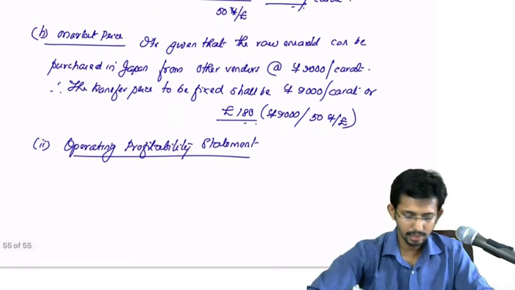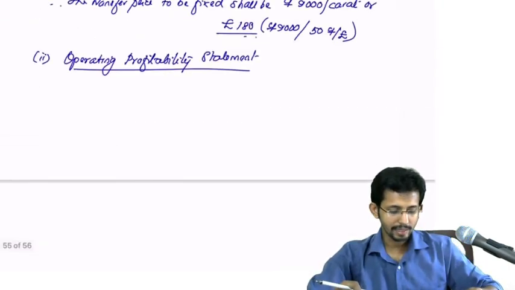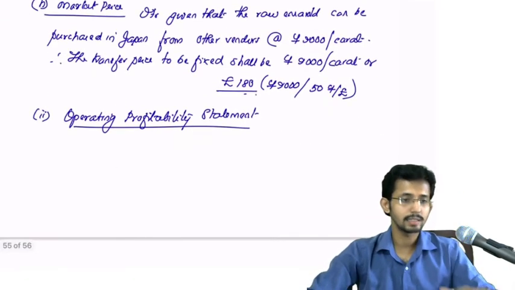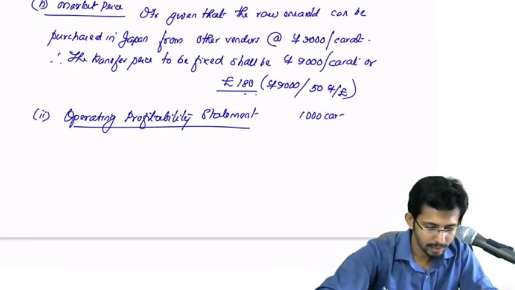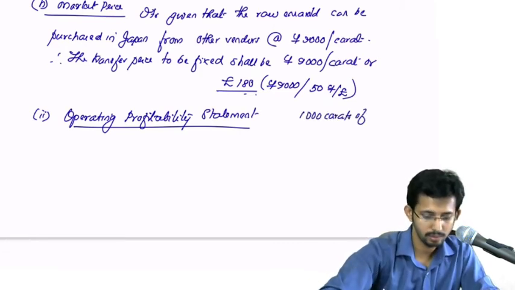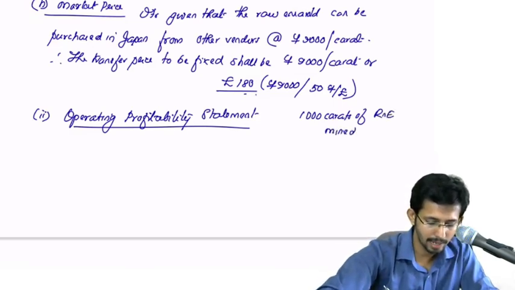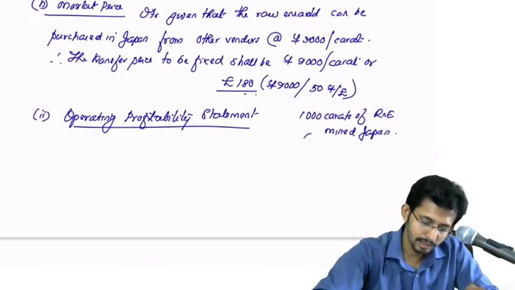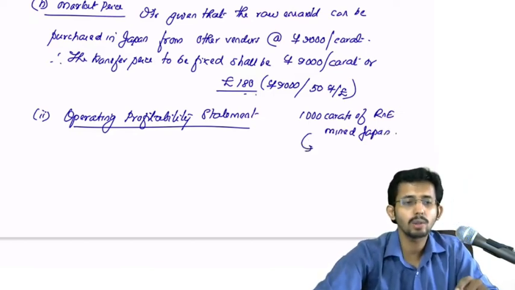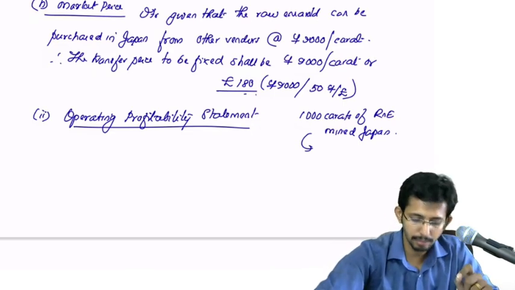Now here you are given with the operating details of both these entities, and what do they say? 1000 carats of raw emerald are mined by Japan division. And what happens from this? How many carats of the polished emerald will be received?